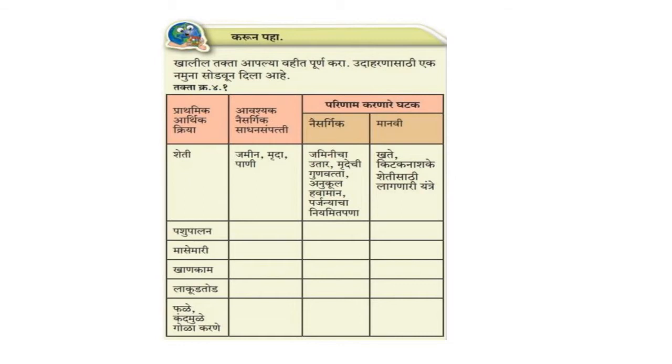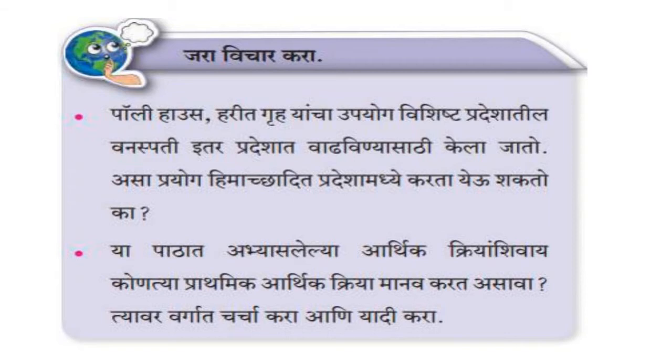In this chart you have the primary economic activities, that is Prathamik Arthik Kriya. Then natural resources required for this activity, that is Avashyak Naisargik Sadhana Sampatti. So natural and man-made, that is Naisargik and Manvi. This type of activity is being eliminated from the syllabus.